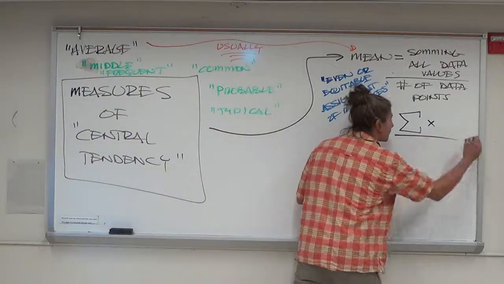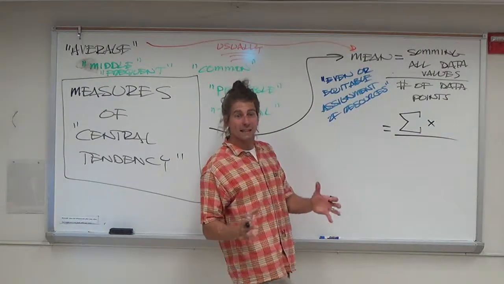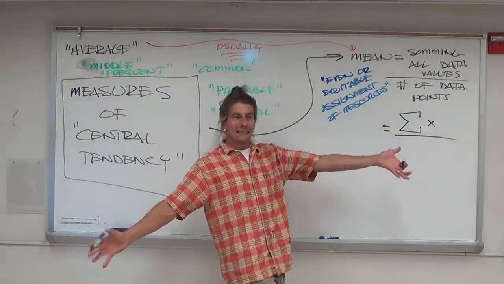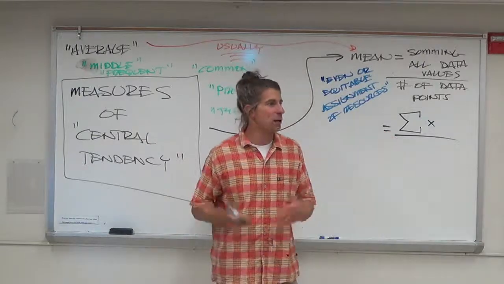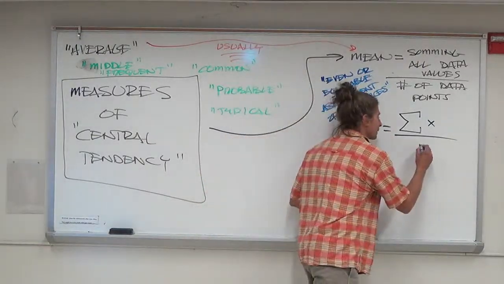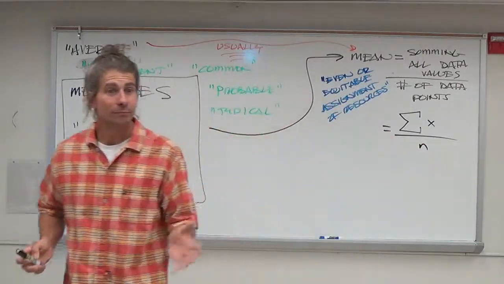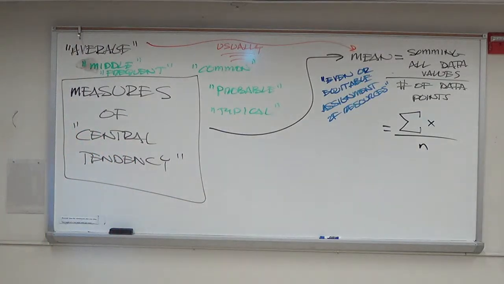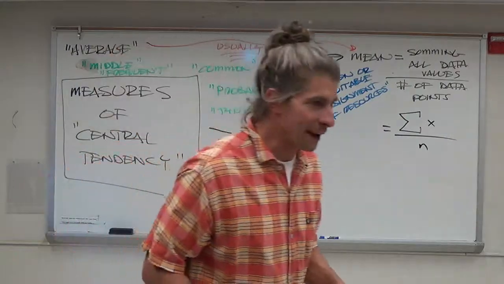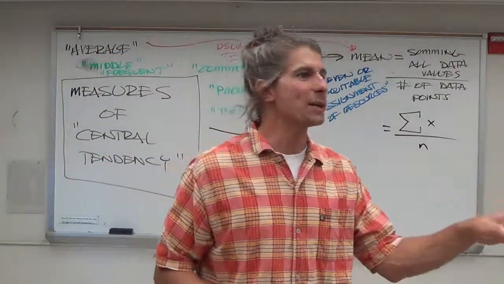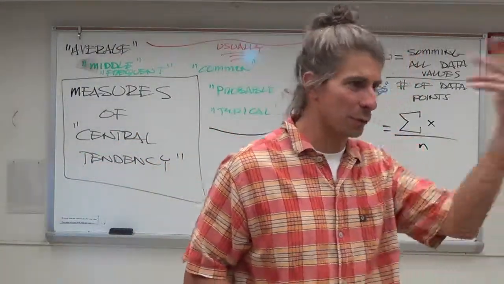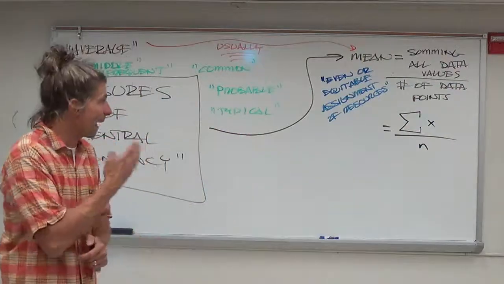And divide by how many data points there were. How many folks were up here? 10. It could have been 20. It could have been 100. It could have been anybody. We just call it little n. Little n is your sample size. That way we could say, what's n? For large values of n. For small values of n. What n do we need to get a power of 80%? That's a 244 question, but we kind of keep that n in there all the time.